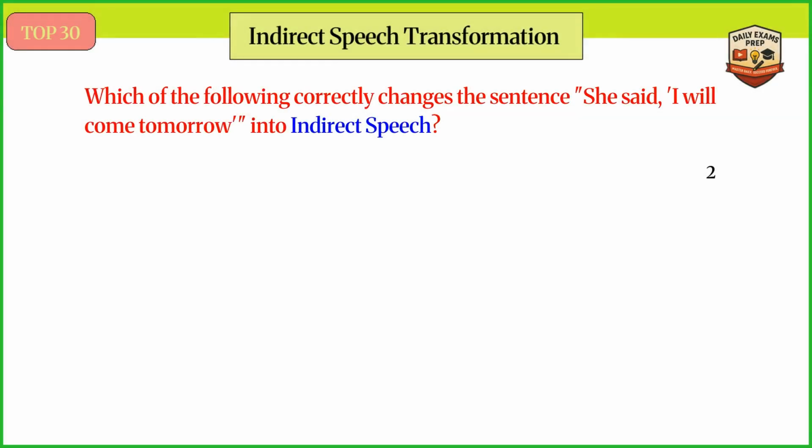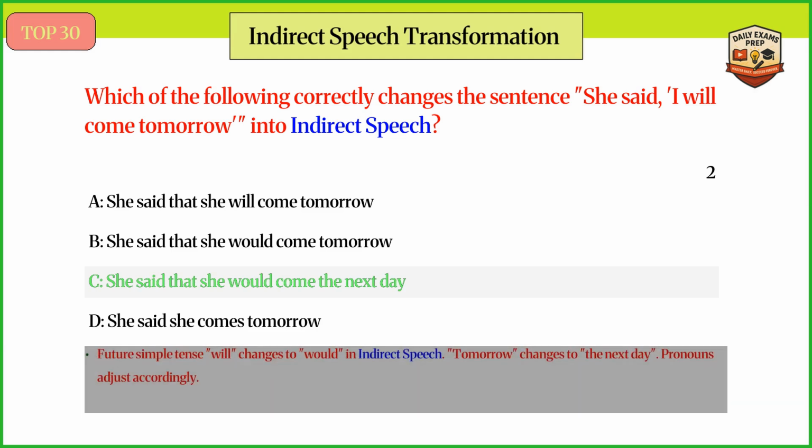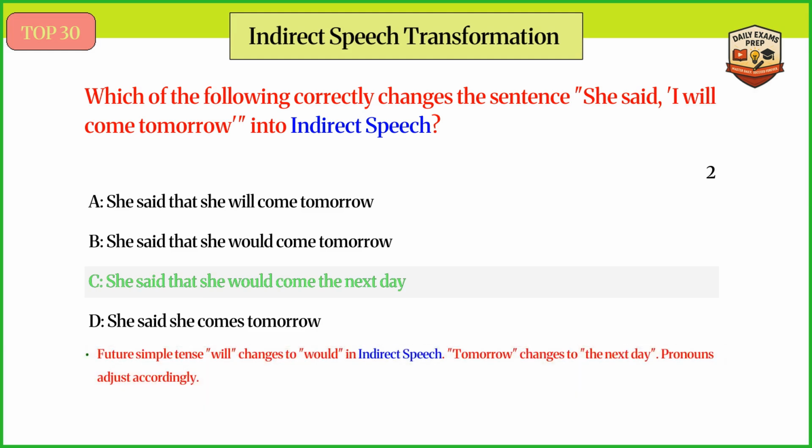Which of the following correctly changes the sentence "She said, I will come tomorrow" into indirect speech? Answer C. She said that she would come the next day. Future simple tense will changes to would in indirect speech. Tomorrow changes to the next day. Pronouns adjust accordingly.